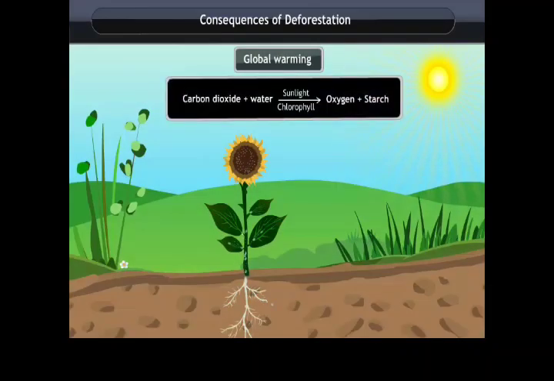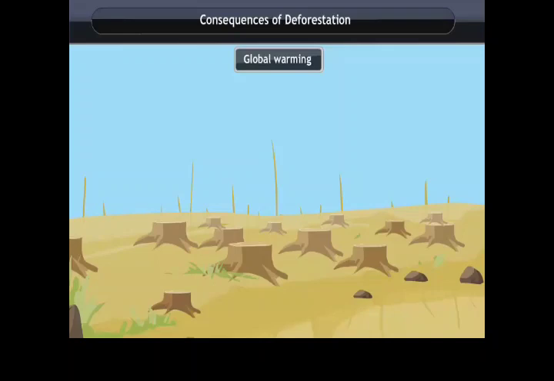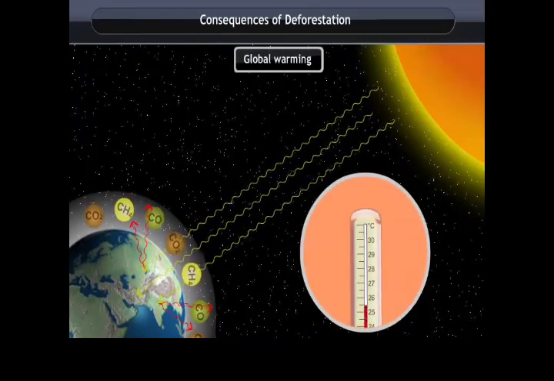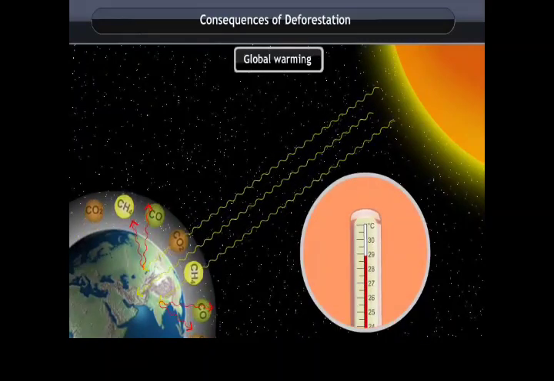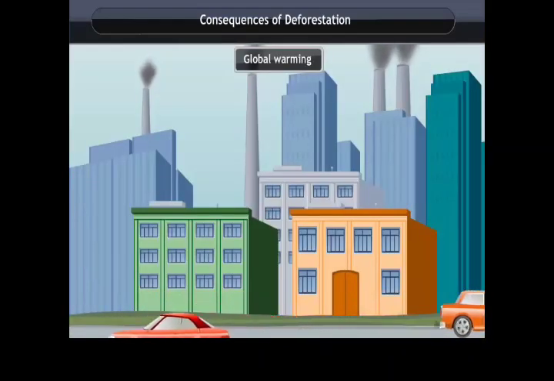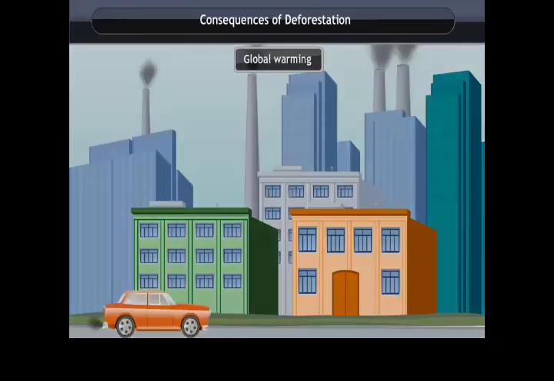Global warming. Plants give out oxygen by photosynthesis. Fewer trees would mean less consumption of carbon dioxide. This carbon dioxide traps the heat rays reflected by the earth, increasing the temperature of the earth, or global warming. Carbon dioxide released from human activities has led to an increase in global warming.